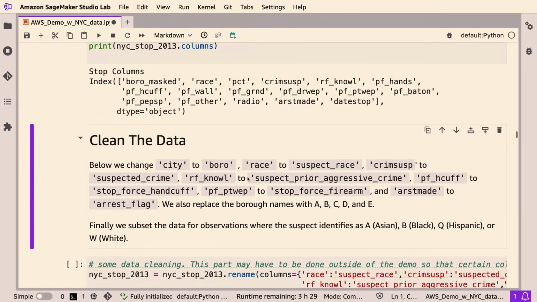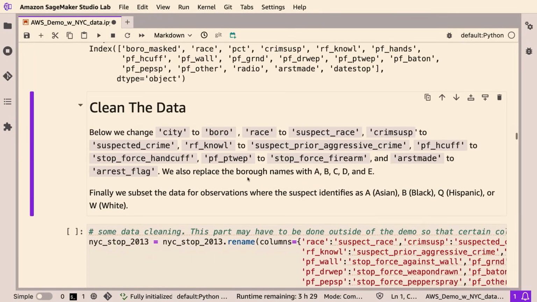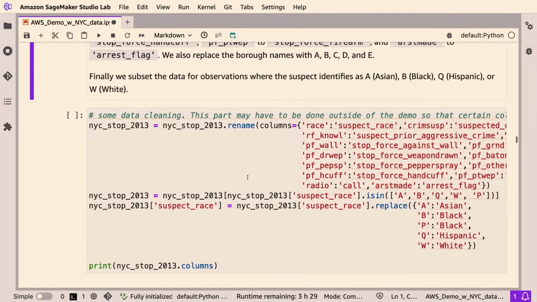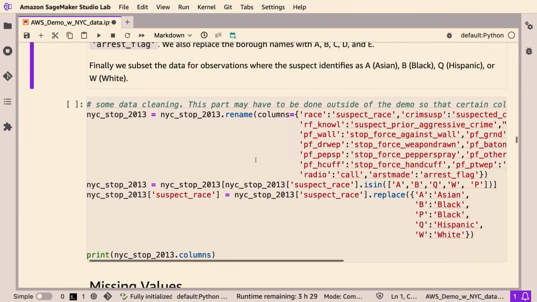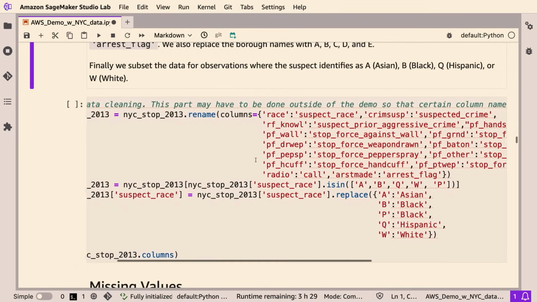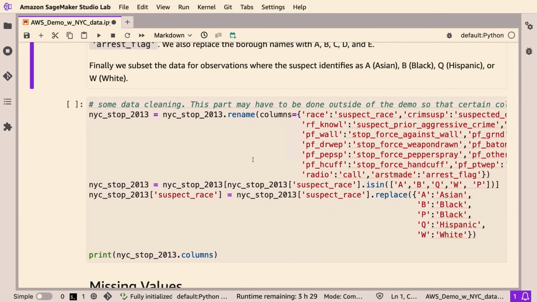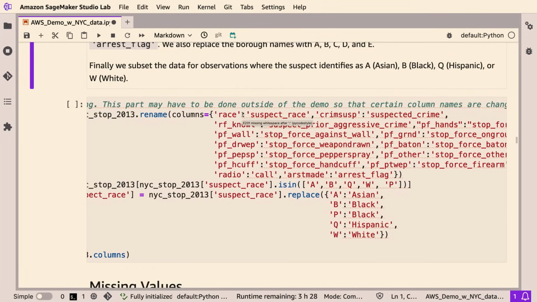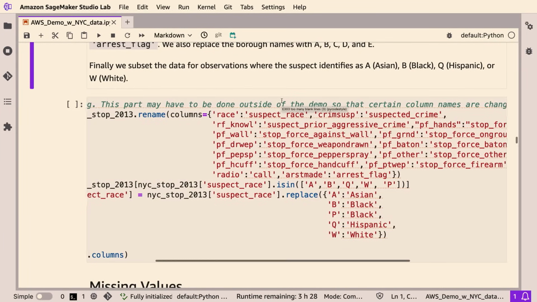So like I just said, we're going to be cleaning the data. We're going to clean some of the columns, and that's what this chunk of code is doing. I know maybe you can't see all of this on the screen, so I'll scroll back and forth so that you can see everything. Here we are renaming some of the columns. Race, we use that column a lot, so we're going to change that to suspect race so that we know specifically we're not talking about the cop who was stopped. We're talking about the actual suspect.